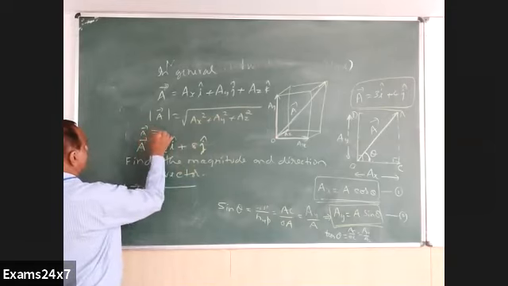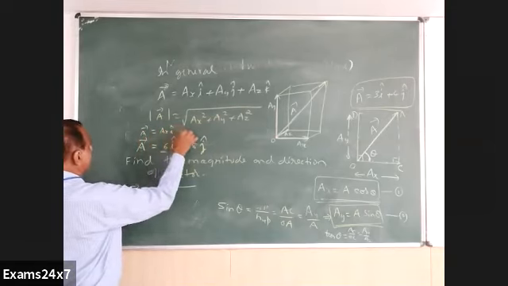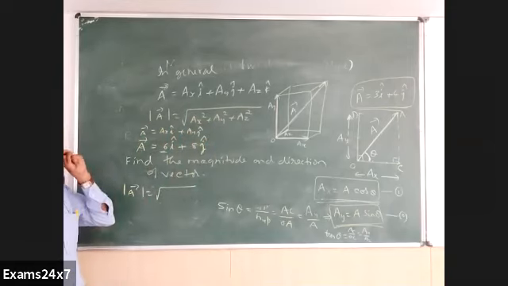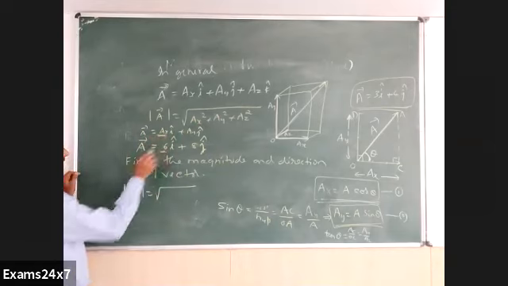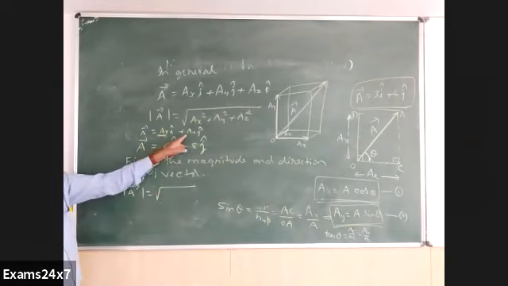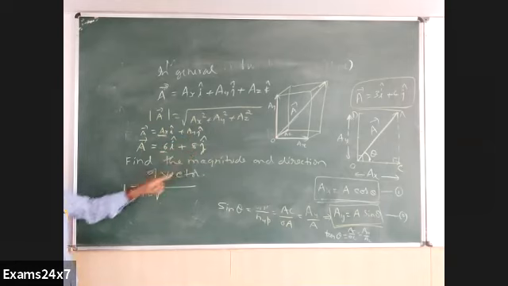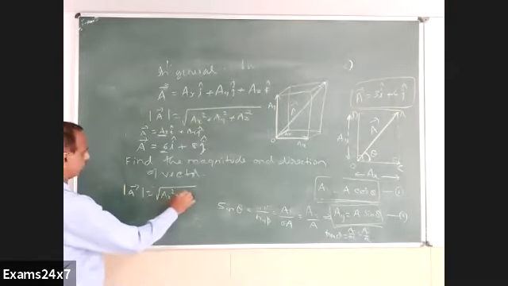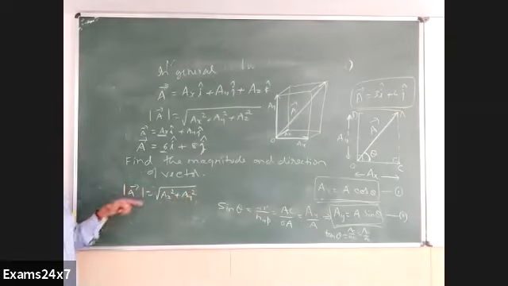Vector A is to be compared with Ax i plus Ay j. What is Ax in my example? In place of Ax, what do we have here? In place of Ay, what do we have? 8. So what is the formula we had earlier? Magnitude is given by root of Ax square plus Ay square.